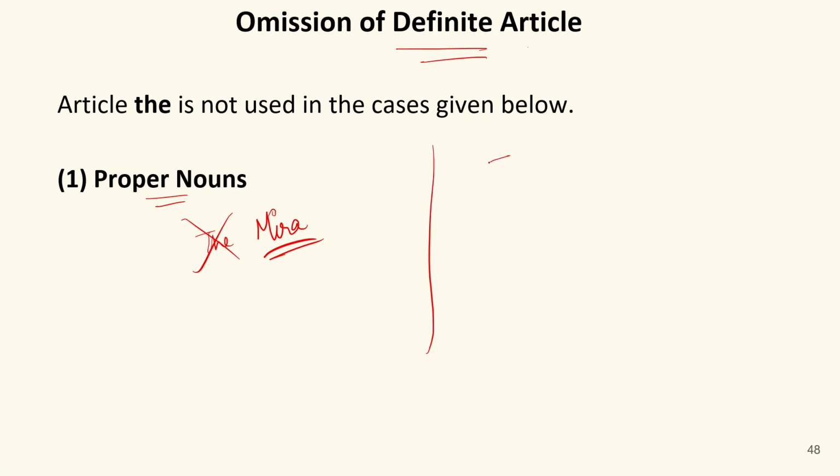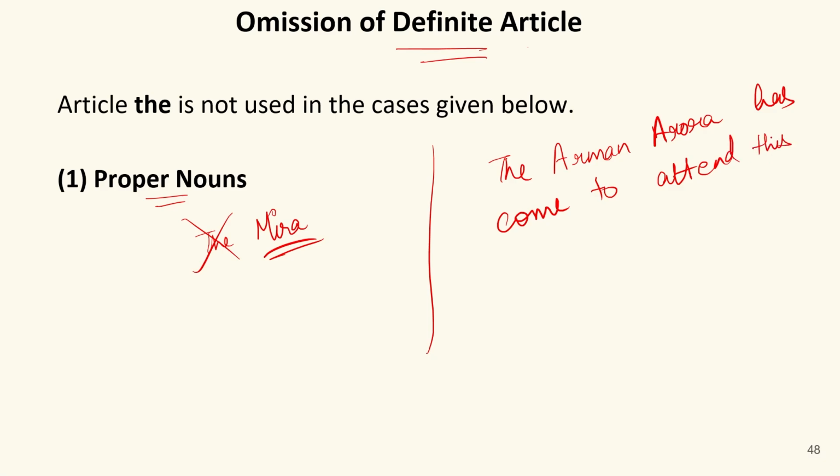If I say, the Arman Arora has come to attend this session, this sentence is incorrect. Why so? Because Arman Arora is the name of a person. It's a proper noun, and before any proper noun, we should not use any article.